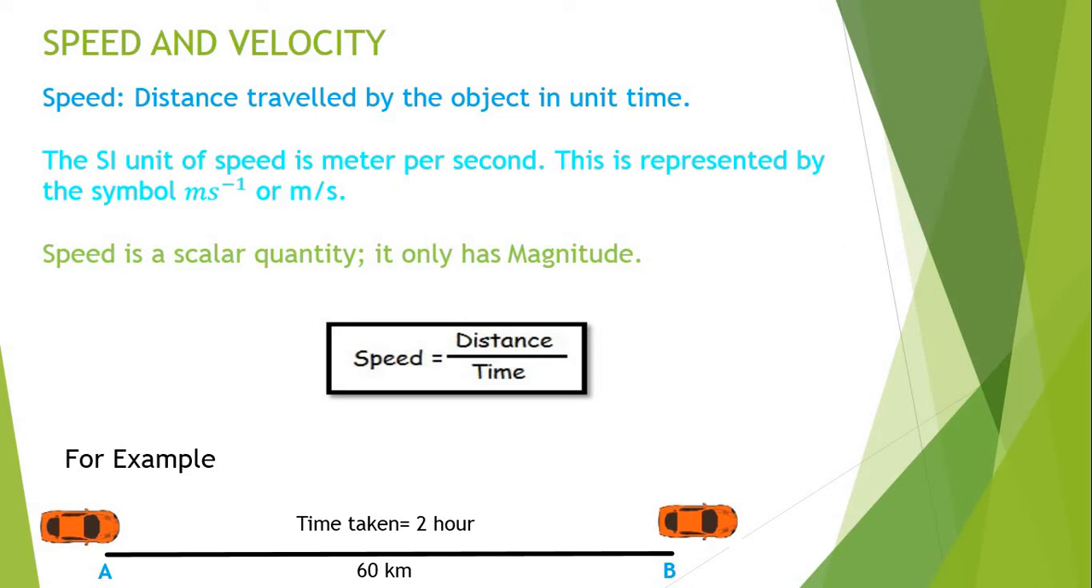So put these values into the given equation: speed is equal to distance upon time. The distance is 60 km and the time is 2 hours. So that gives you 30 km per hour. That is nothing but the speed. In such a way you can identify the concept of speed.